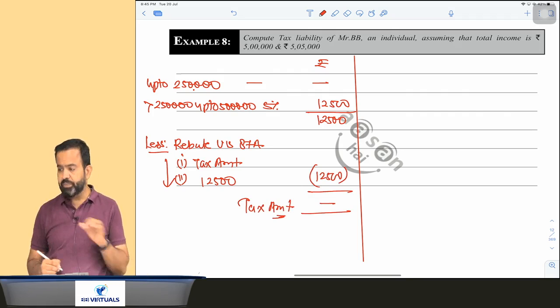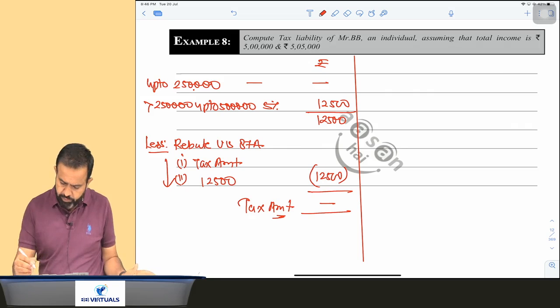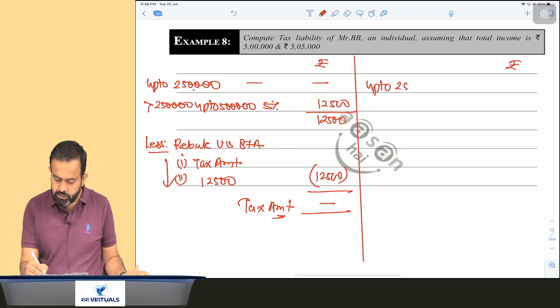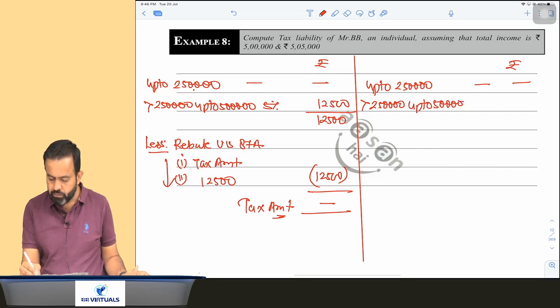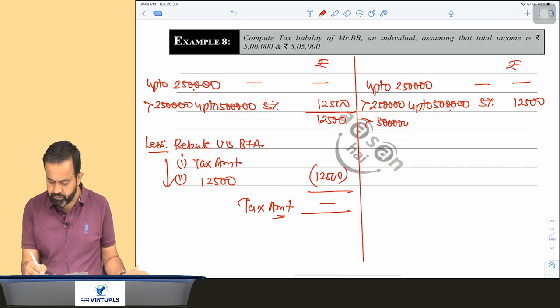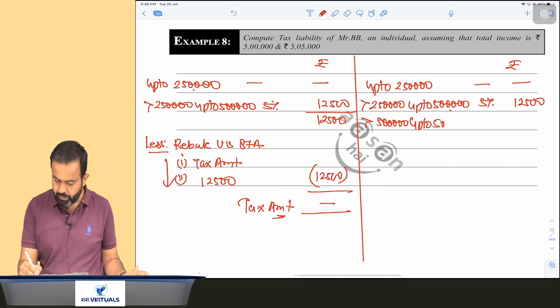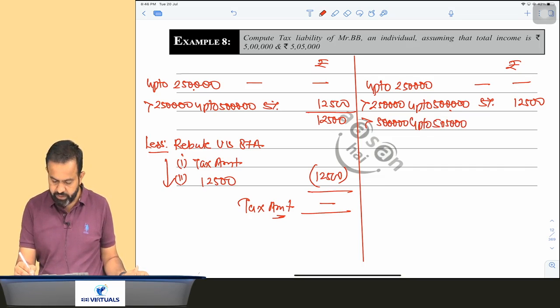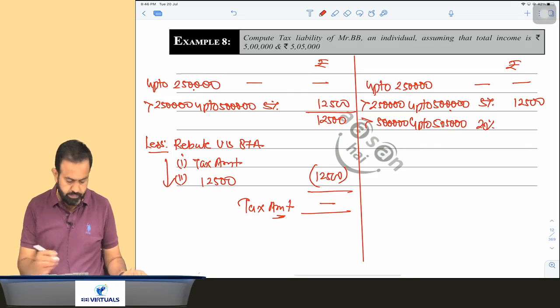Tax amount is nil. But suppose your net taxable income is 5 lakh 5,000. In that case, up to 2 lakh 50,000 there is no tax. More than 2,50,000 up to 5 lakh, 5%, it's 12,500. Now more than 5 lakh up to 5 lakh 5,000, it comes to 20%.